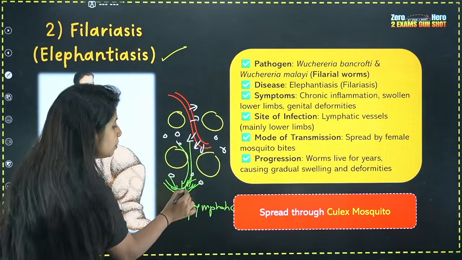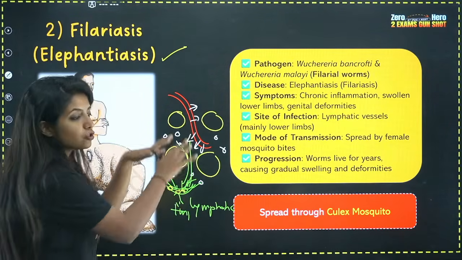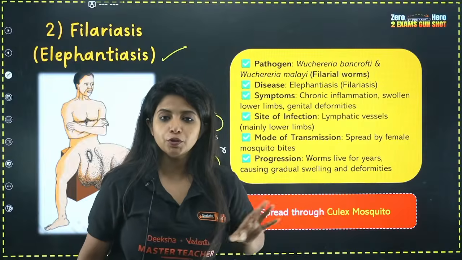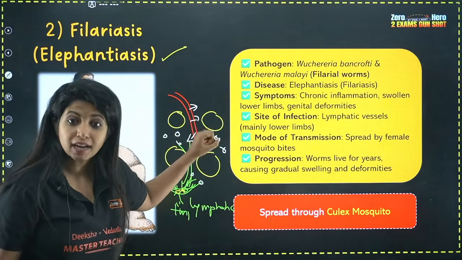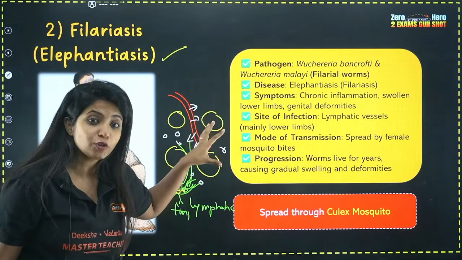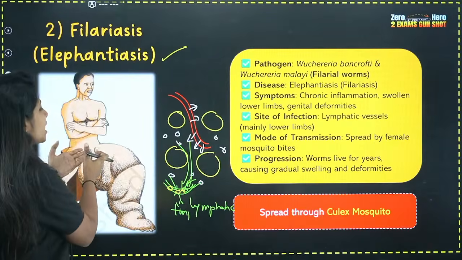Do you think if they are in our lymphatic vessel, the lymphatic vessel will be able to drain the extra fluid? No. They are not going to do it. And if the fluid is not being drained, it is going to be accumulated right there. And if it is accumulated, what is going to happen? Basically, it leads to inflammation. And that is exactly happening over here.